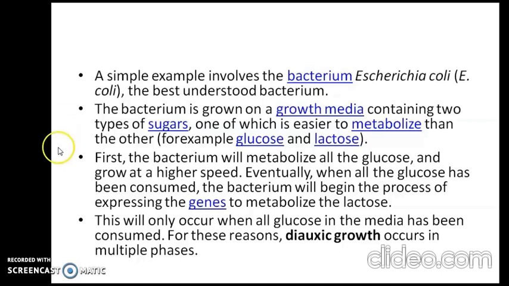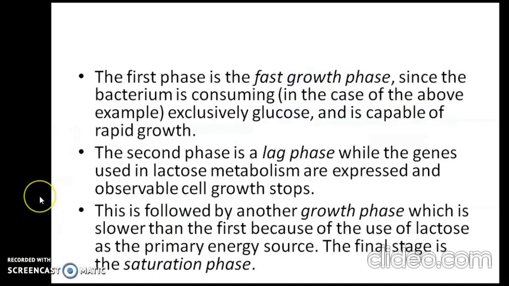For these reasons diauxic growth occurs in multiple phases. The first phase is the fast growth phase, since the bacterium is consuming exclusively glucose and is capable of rapid growth. The second phase is a lag phase, while the genes used in lactose metabolism are expressed and observable cell growth stops. This is followed by another growth phase, which is slower than the first because of the use of lactose as a primary energy source, and the final stage is the saturation phase.